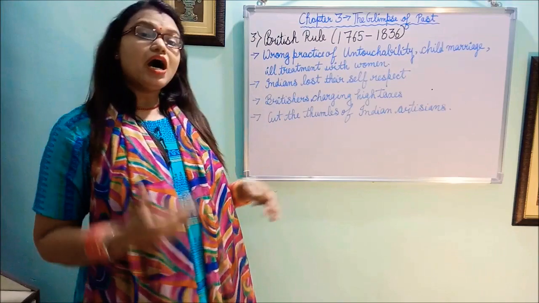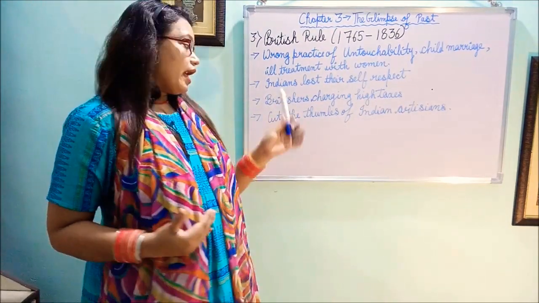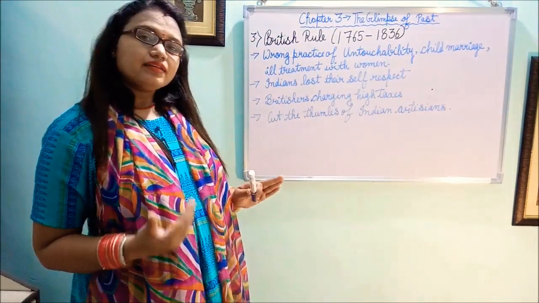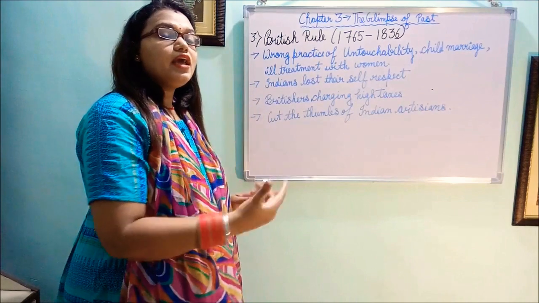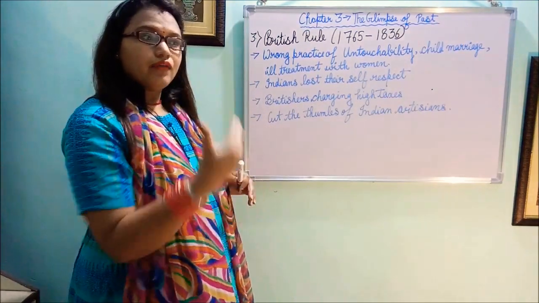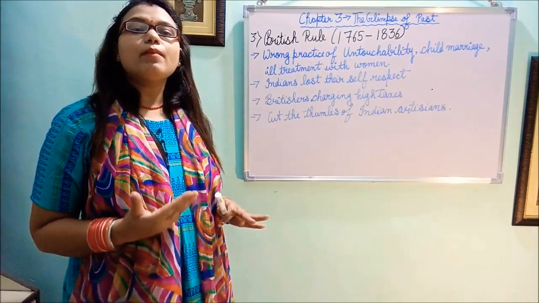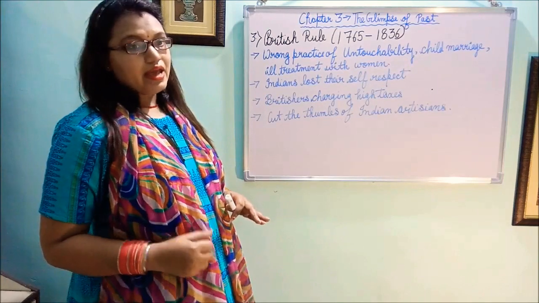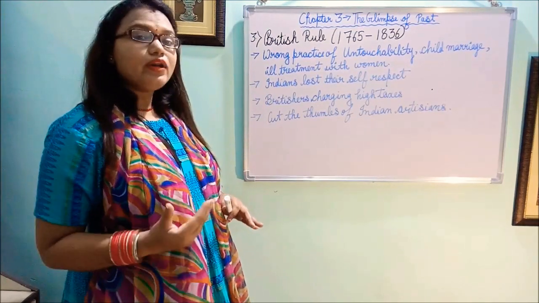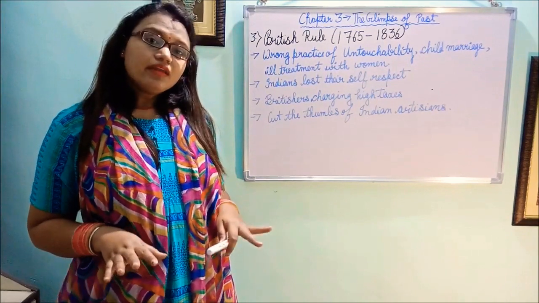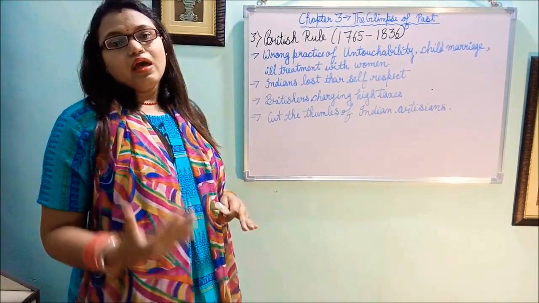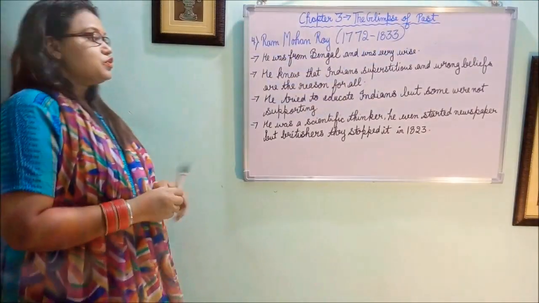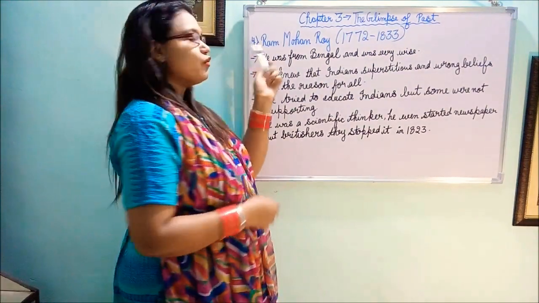They started charging high taxes from the Indians, and they cut the thumbs of the Indian artists. Why did they cut the thumbs of Indian artists? So that they could not do anything on their own. They should be totally dependent upon foreign goods, because they wanted to establish their company, and if people buy foreign goods, then only the foreign company will stay in India. So they started ruling after establishing the company. Understand? So now, students, we will discuss the fourth part.